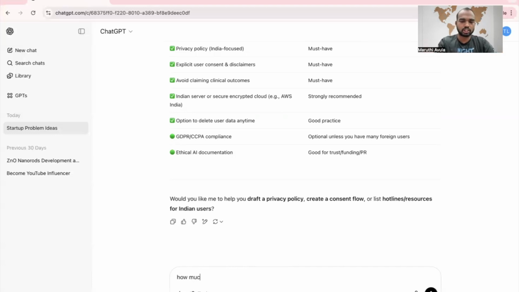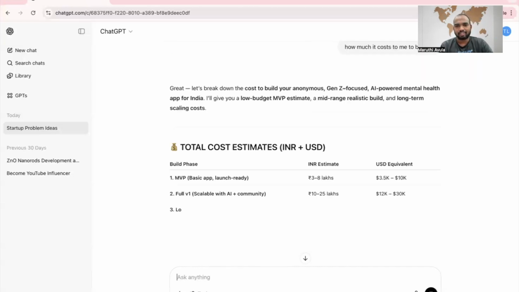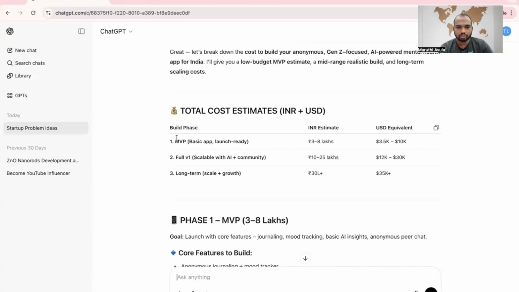How much does it cost me to build? Cost we need to check, because whether we can afford to do it or not. So, build phases. It suggested three phases: MVP, minimum viable product. The minimum viable product itself takes 3 to 8 lakhs. Basic app, launch ready. Then full version V1, scalable with AI plus community.